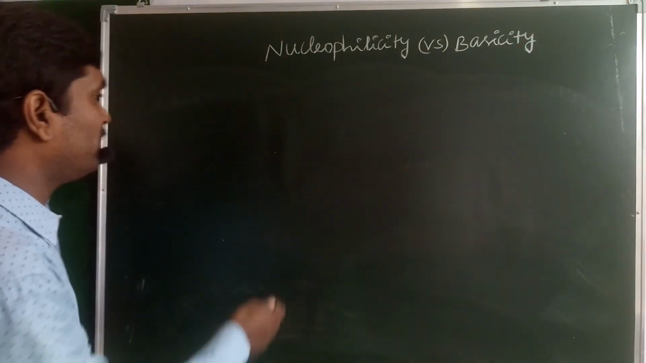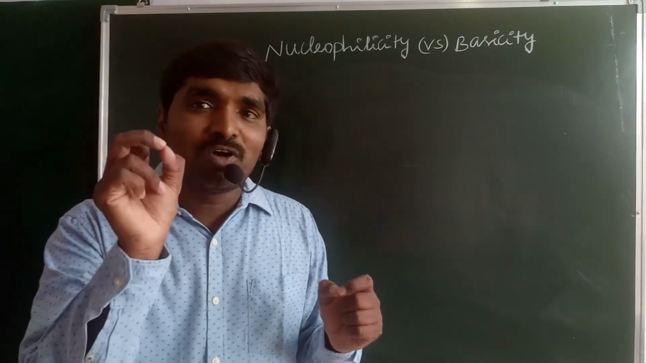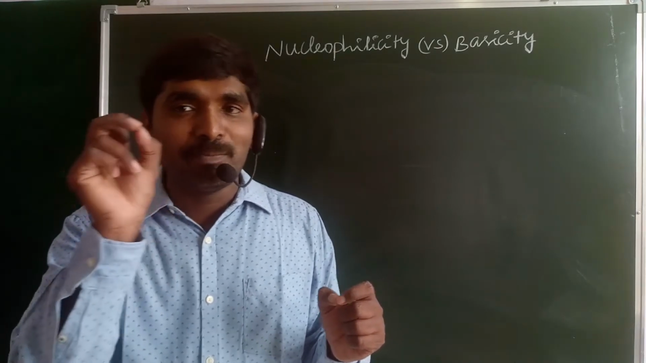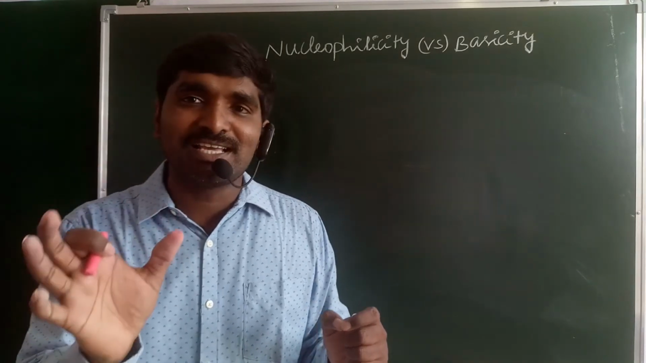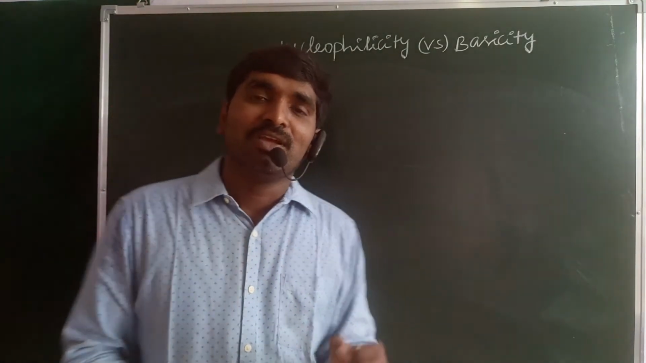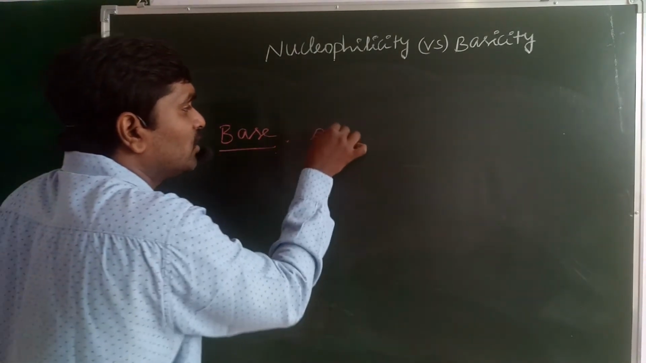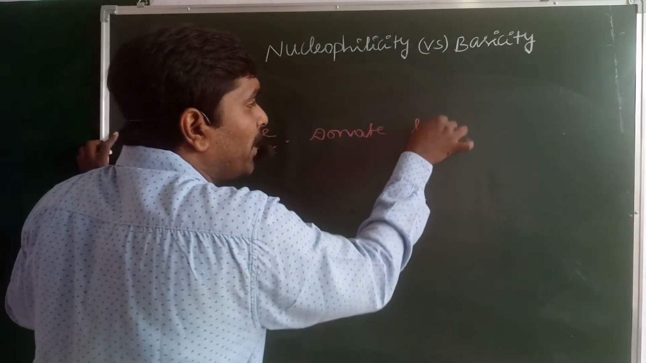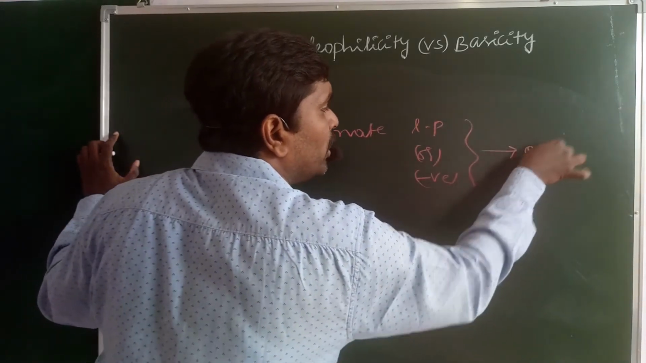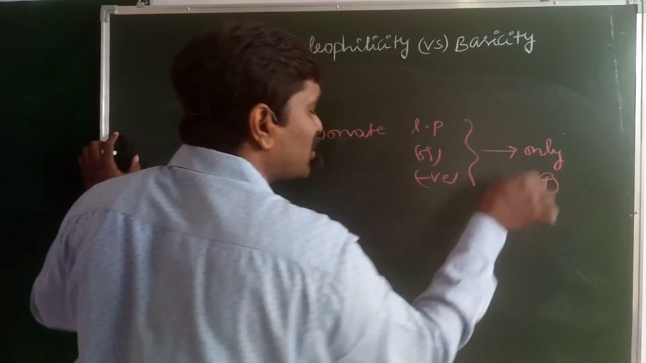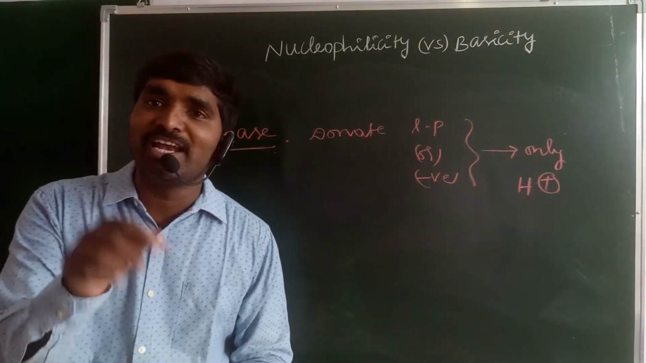So different factors may affect the nucleophilicity and basicity. And one word can differentiate both the nucleophile and the base. A base may donate a pair of electrons to only the H plus ion. That is the most important factor. So what is a base? A base donates a lone pair or negatively charged electrons to only the H plus ion, which is called a base. That is the one point by which you can differentiate the nucleophile and base.